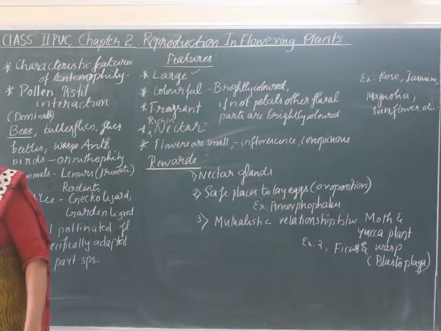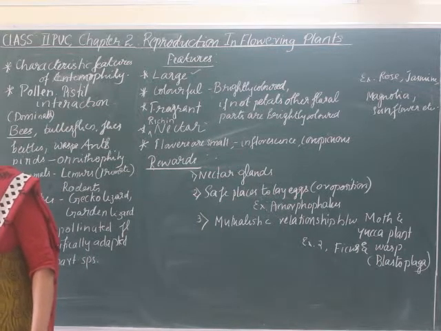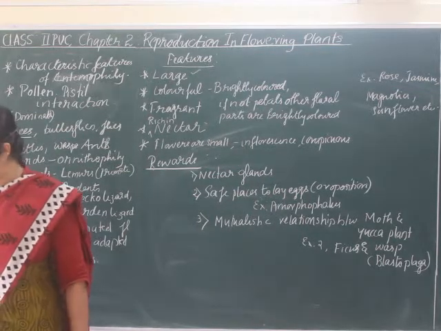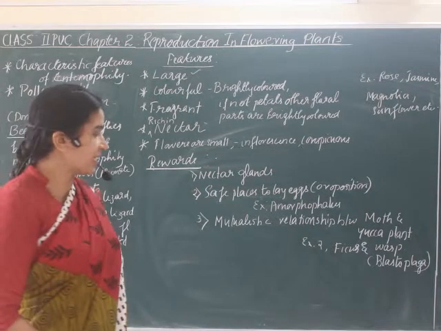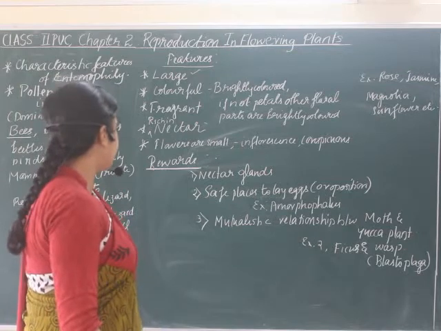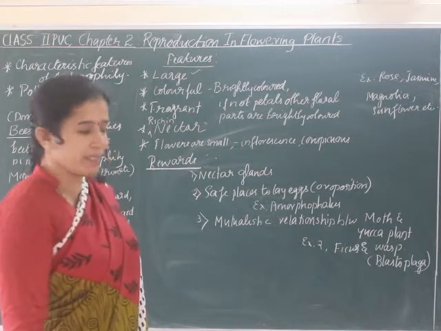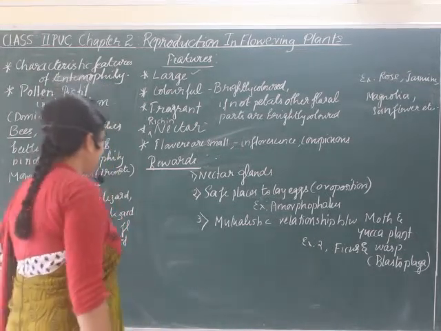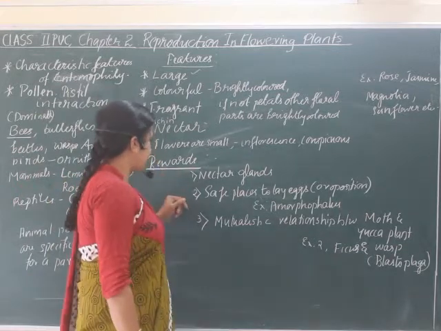So we know that it's a giant flower and it smells like rotten flesh. That is one adaptation found in insect pollinated flowers. Got it? So let us go to the next topic. We'll continue with the next features.